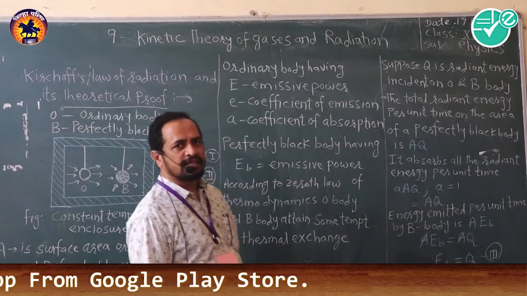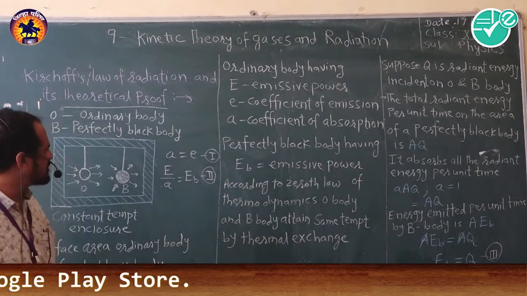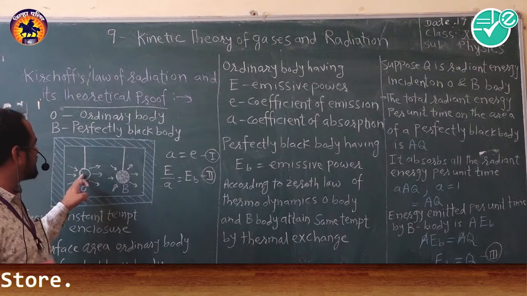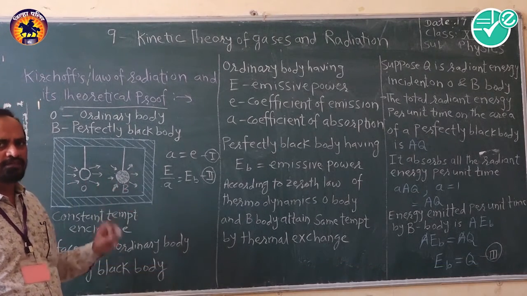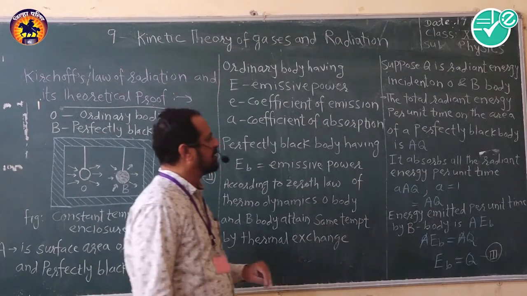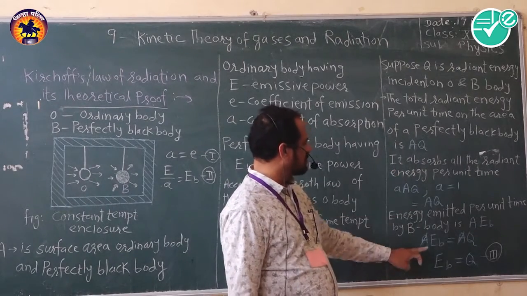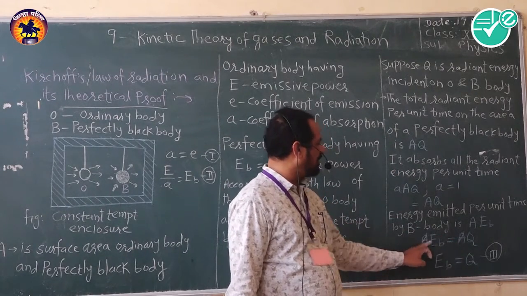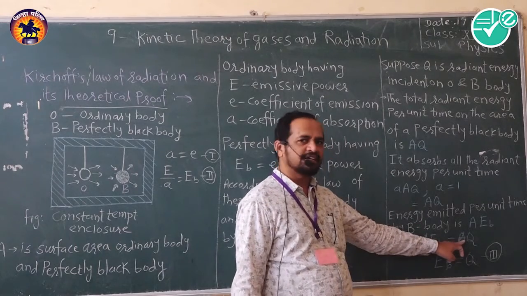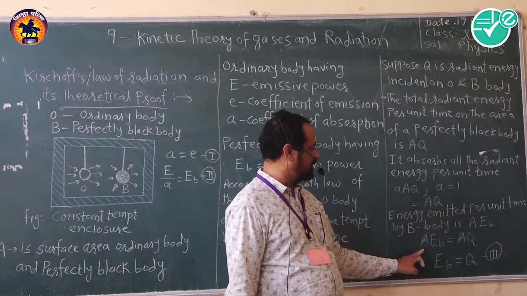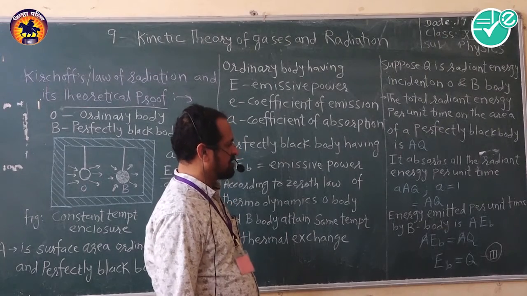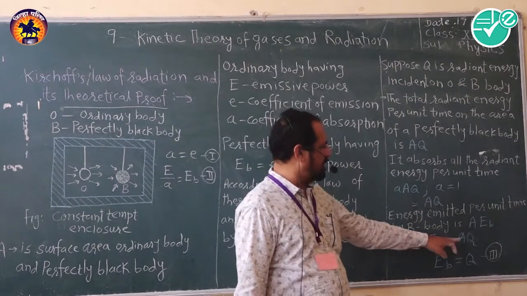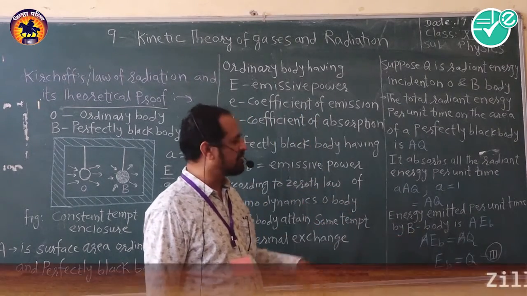Now the incident radiant energy and the emitted radiant energy both are equal. So we can write here AQ is equal to AEB. This is the incident radiation and this is the emitted radiation. As you see here, capital A and capital A will be cancelled.